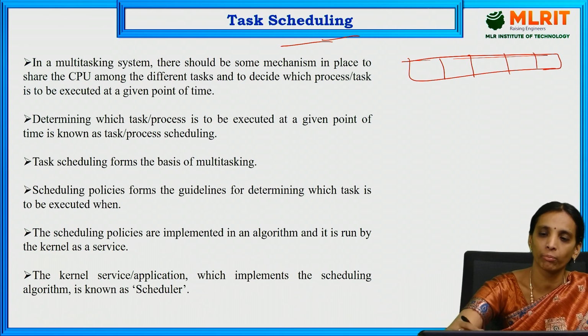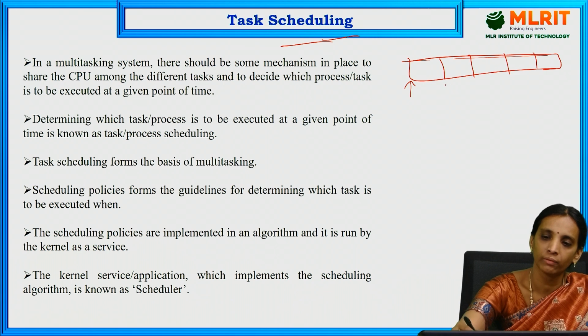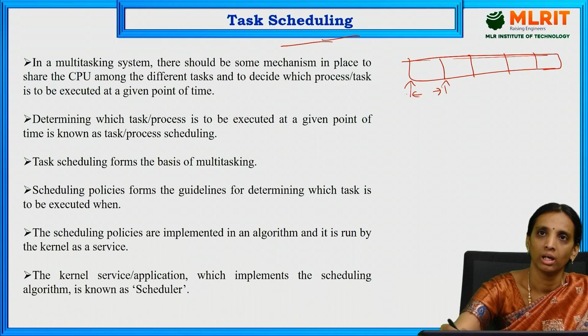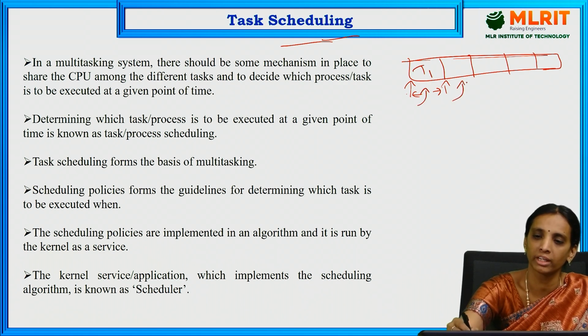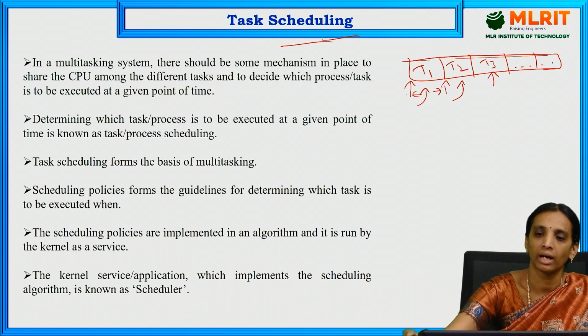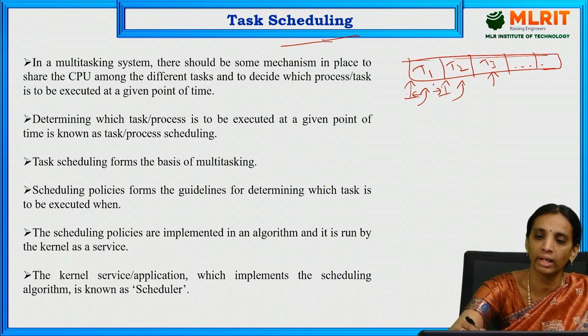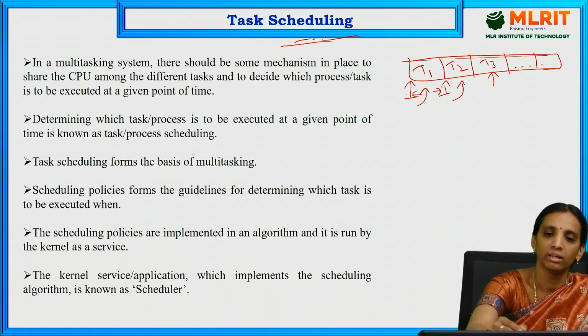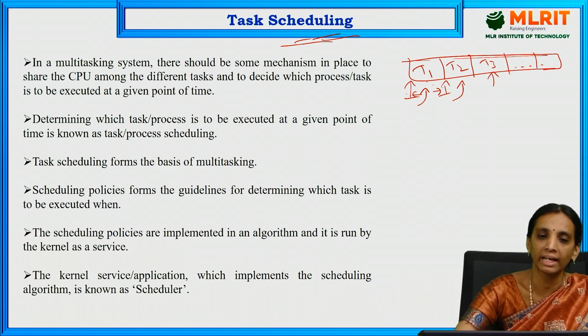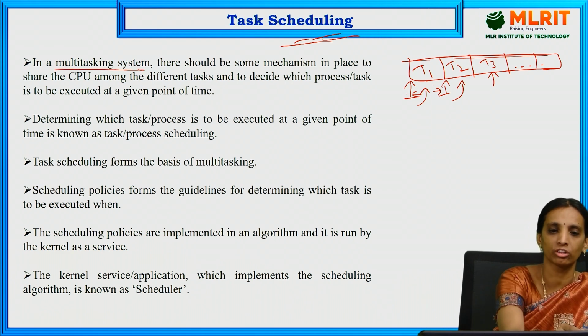For those processes, which process will be started first, at what time will it be completed, how much time will be taken for the first task, how much time for the second task, how much time will be assigned for the third task, and the starting time and the finishing time of each task? Is there any overlap between task 1 and task 2? All of these will be managed by task scheduling.